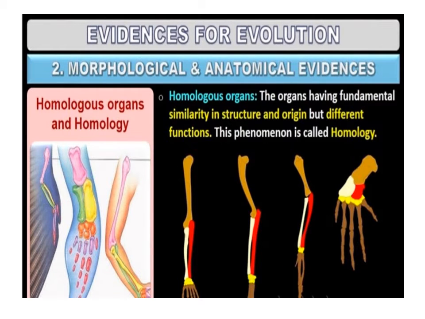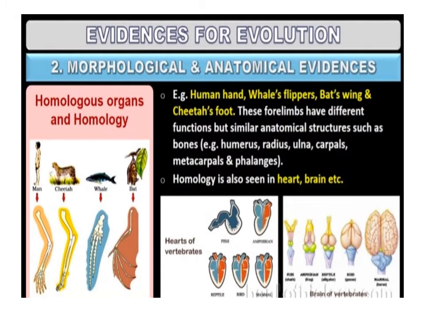Homologous organs and homology. Homology is the relationship among organs of different groups of organisms that show similarity in the basic structure but perform different functions. For example, whale, bat, cheetah, and human, all mammals, share similarity in the pattern of bones of forelimbs. These forelimbs perform different functions in these animals, but they have similar anatomical structure. All of them have humerus, radius, ulna, carpals, metacarpals and phalanges in their forelimbs.